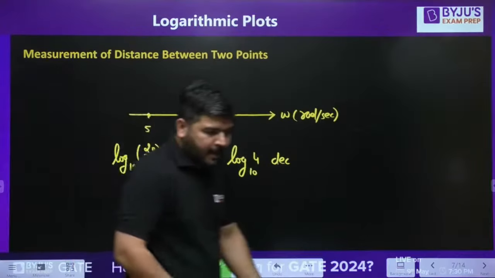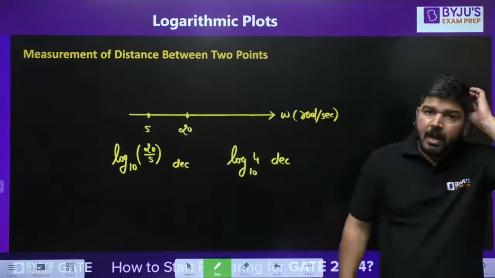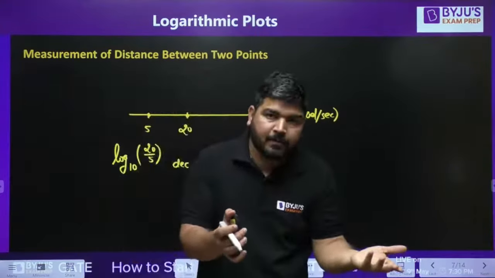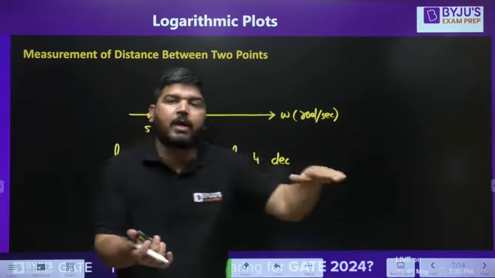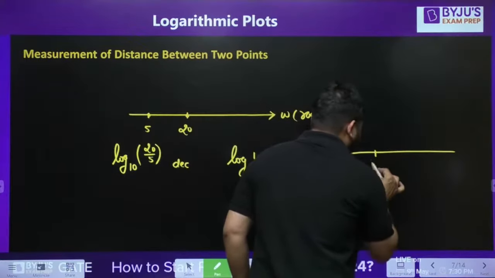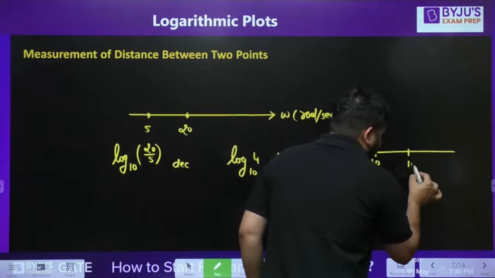Now generally decade means 10 times. If there are 2 points and 1 point is 10 times the other, then we say we have moved 1 decade. Let's take an example. Let's say this point is 10 and this point is 100.